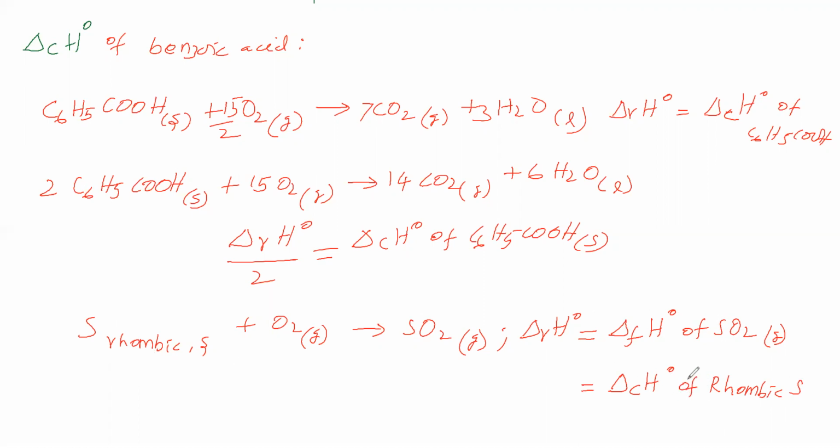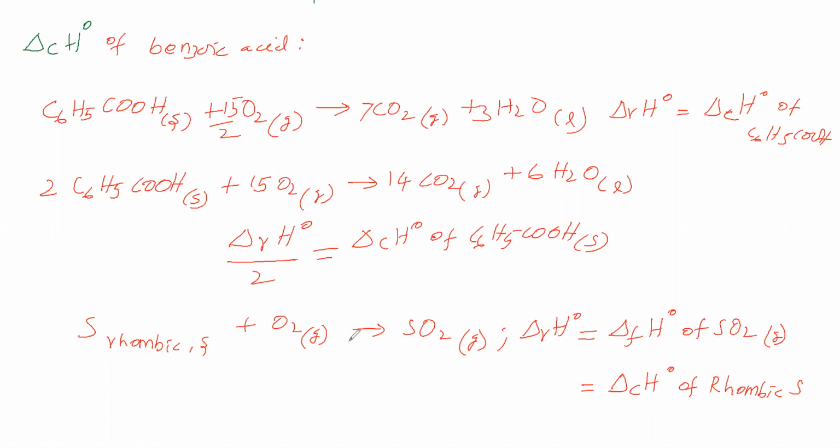In this equation, 1 mole of rhombic sulfur has undergone combustion to give sulfur dioxide gas. Therefore the heat involved here is also called the standard enthalpy of combustion of rhombic sulfur.